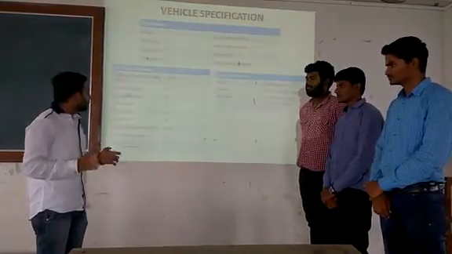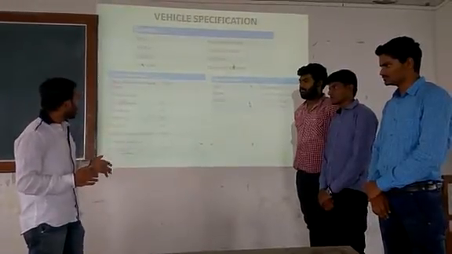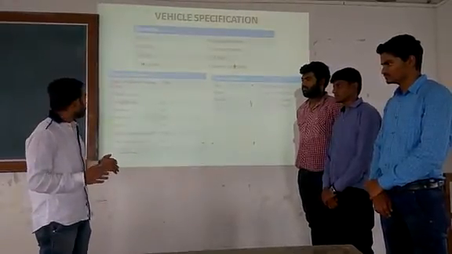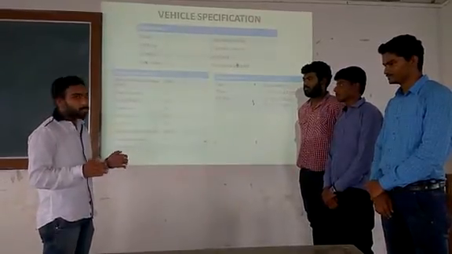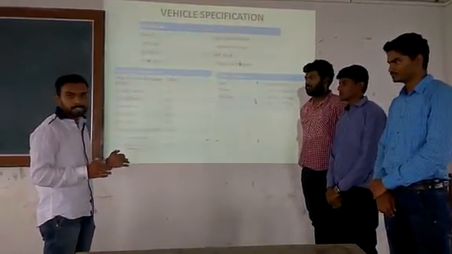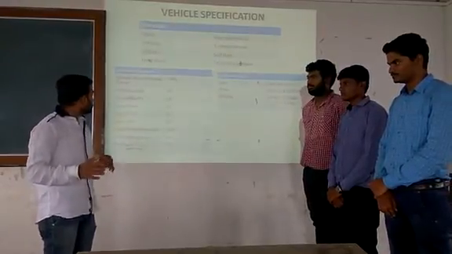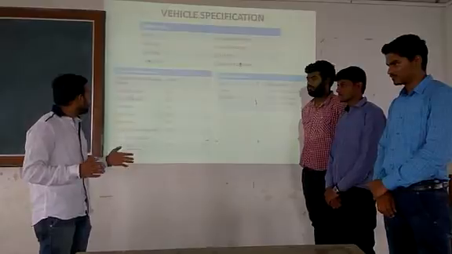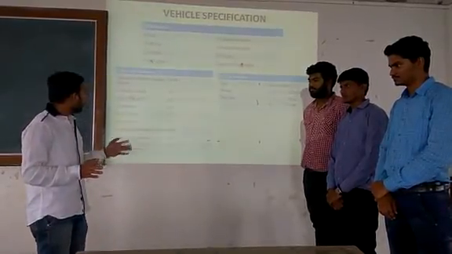From the calculation, we found that our vehicle weighs 130 kg along with the driver, and the overall length of our vehicle is 54 inches and overall height is 40 inches. We have selected the wheelbase of the vehicle as 42 inches in order to make the vehicle compact and faster. As per the rule, it is also mentioned that the minimum wheelbase should be 42 inches, so we kept it at 42 inches.